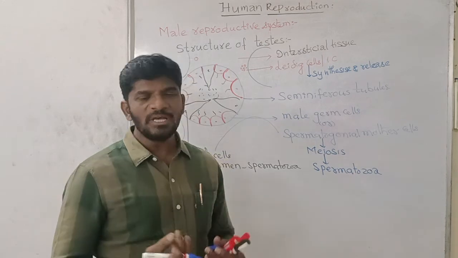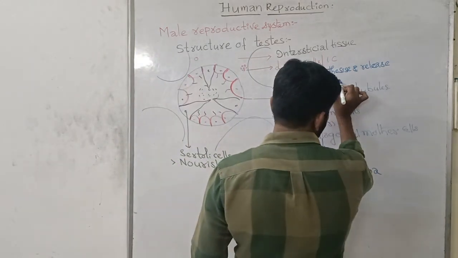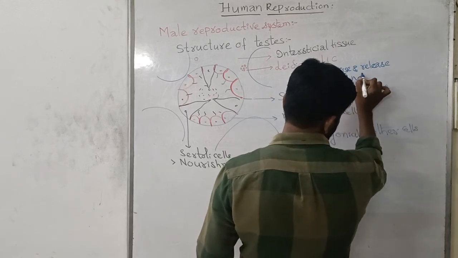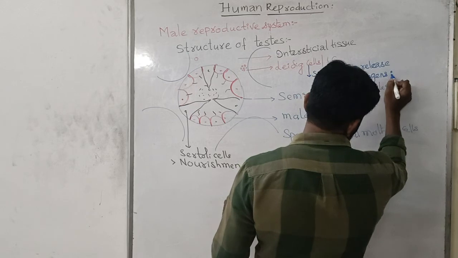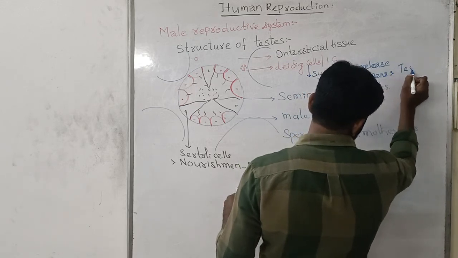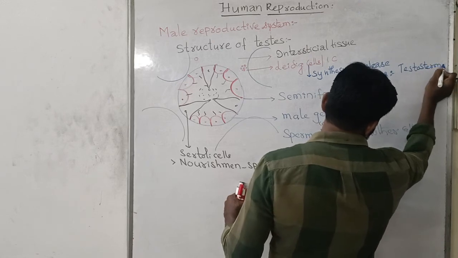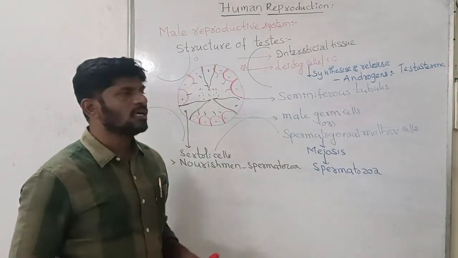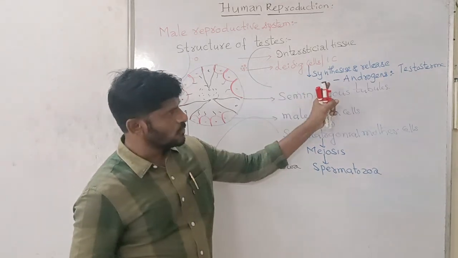One of the famous androgens is testosterone. So the source of the testosterone is the Leydig cell. Leydig cells synthesize and release the testosterone.